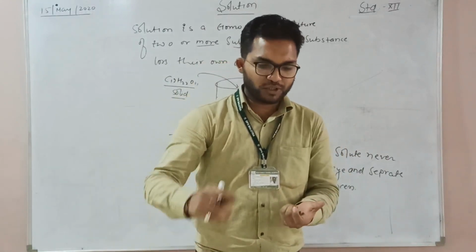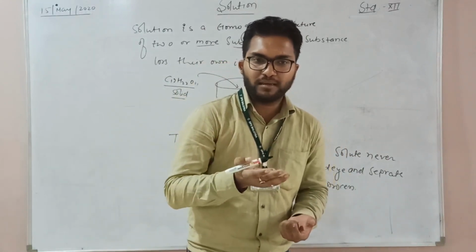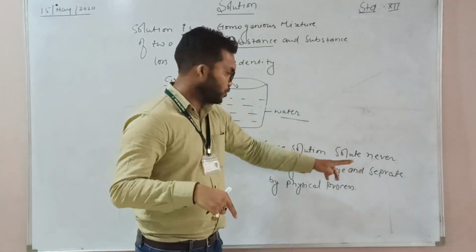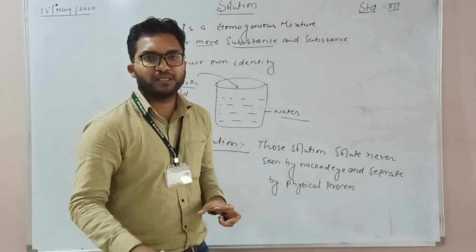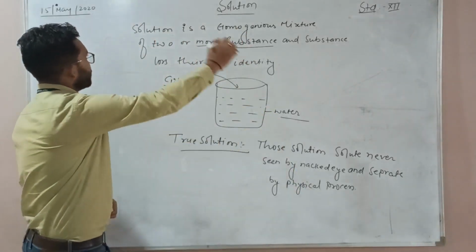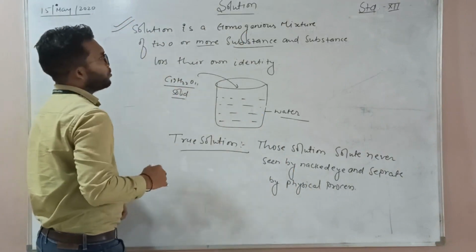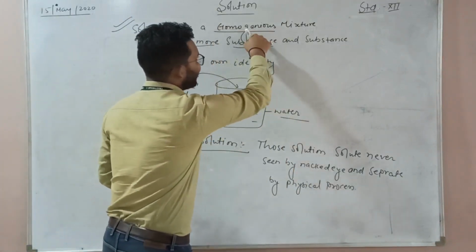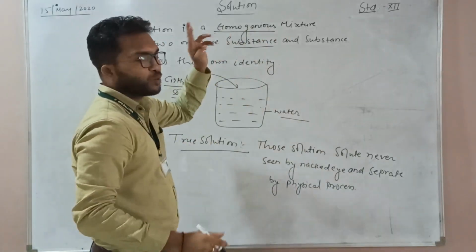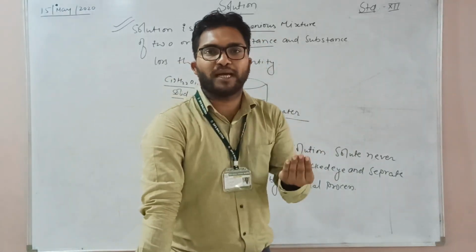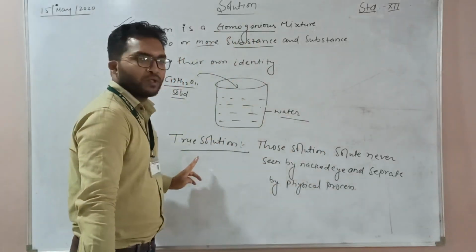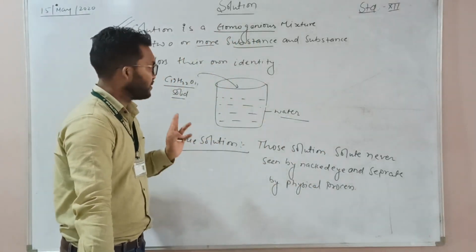Physical processes are like picking and shaking, and in a true solution the solute cannot be seen by your naked eye. That means the solution is a homogeneous mixture. You can define homogeneous as those solutions in which the solute cannot be seen by the naked eye, and such a type of solution is known as a true solution. Is it clear?